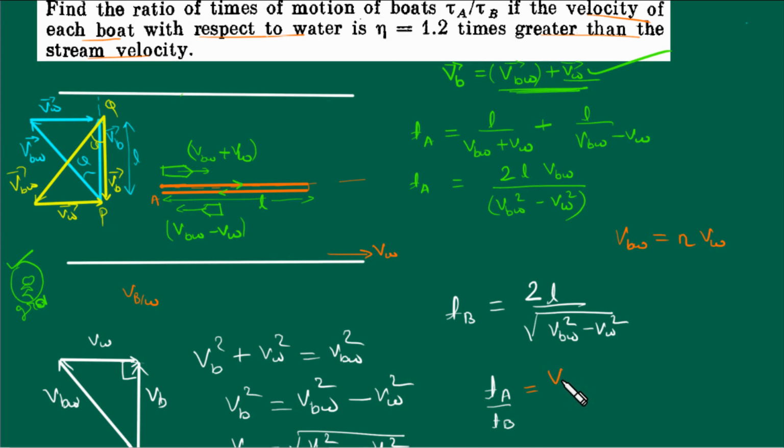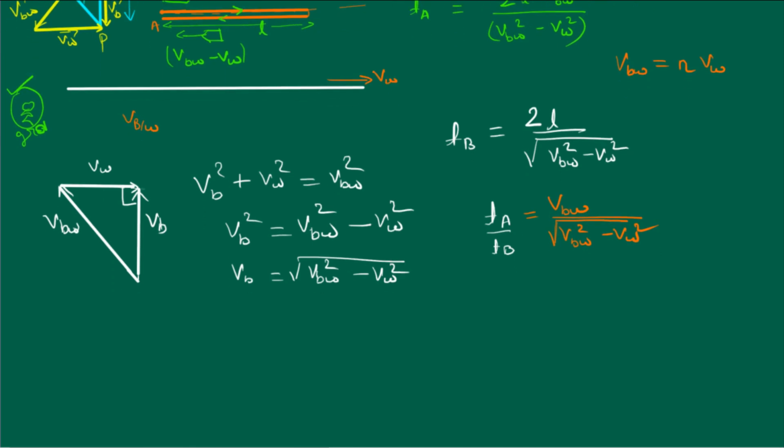So VBW divided by the square root of this, and TB goes downward, so the square root of VBW square minus VW square goes in the numerator. Now the question is solved.